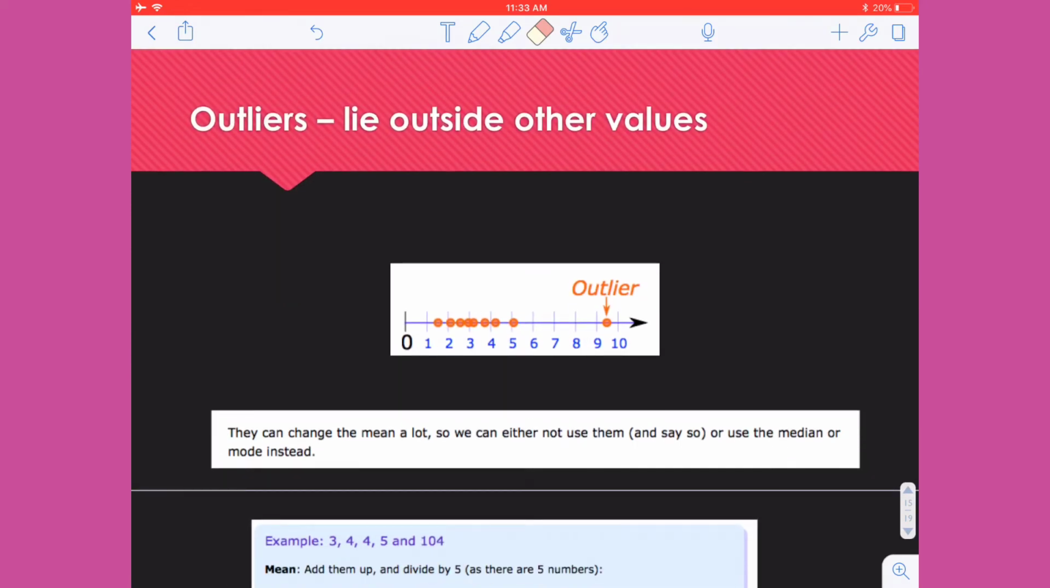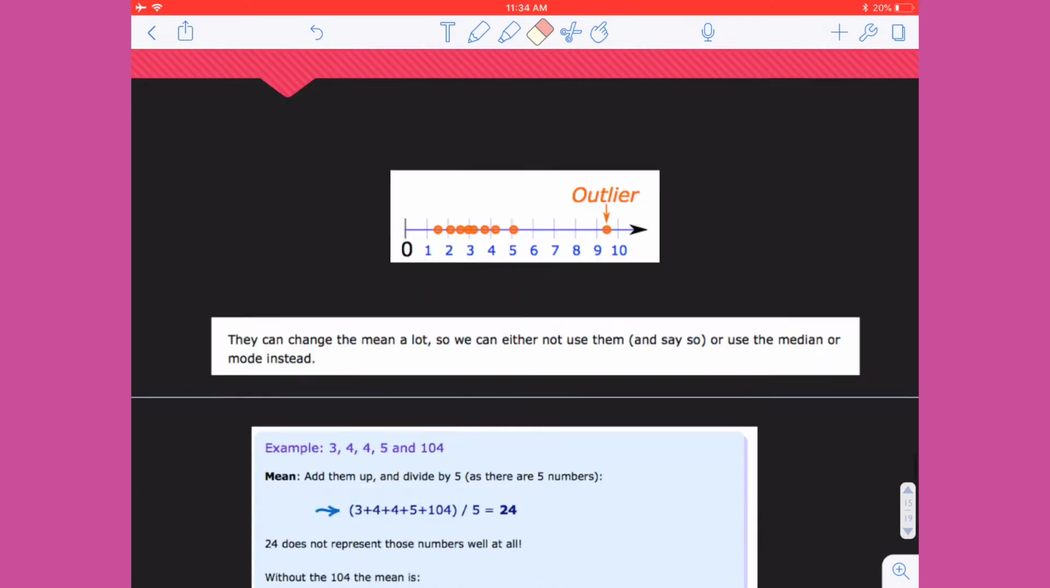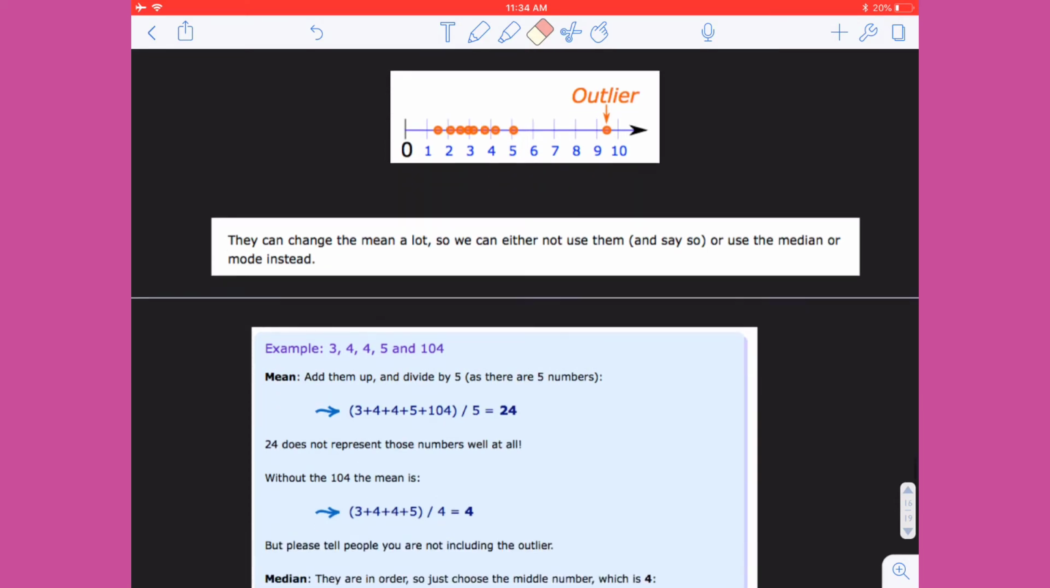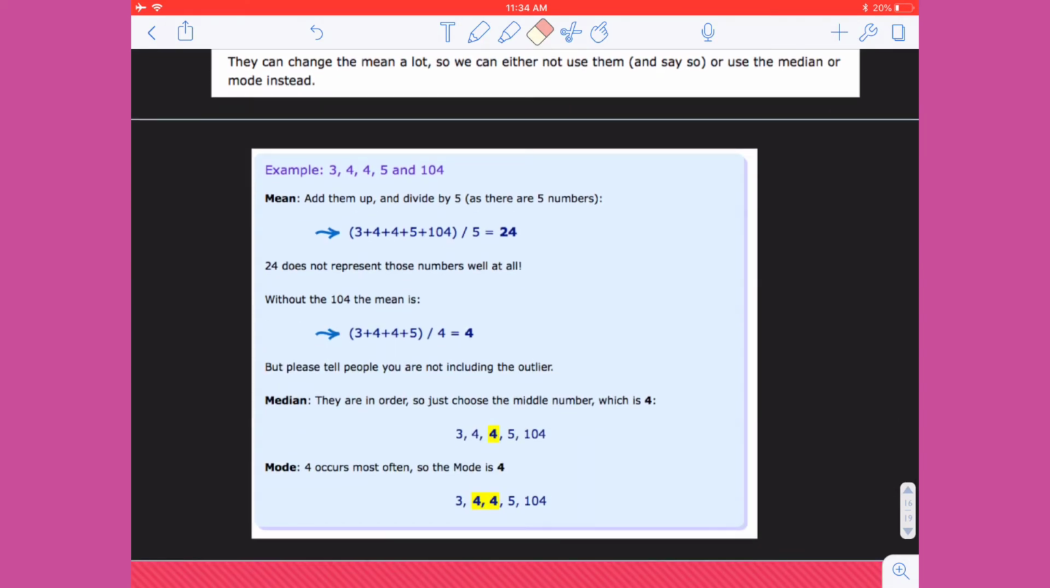Now, outliers lie outside the other values, so they are values that are not consistent with the majority of your data. So maybe you have a lot of points like 1, 2, 3, 4, 5, and then all of a sudden you have this point of 100, right? That's like way out there. It's not consistent with the majority of your data. That would be considered an outlier, and it tends to throw off your measure of central tendency significantly.